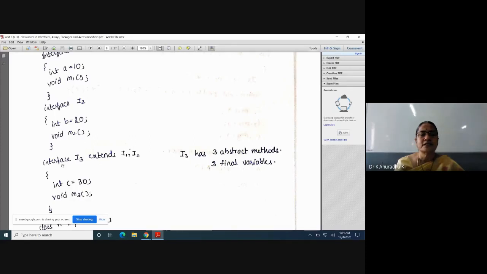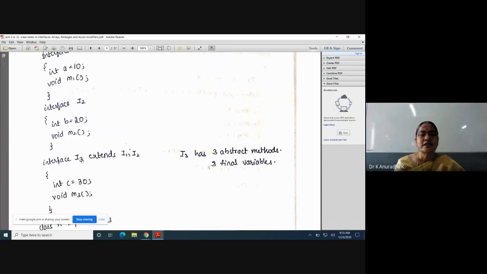That is nothing but this statement: one interface can extend any number of interfaces. Ten interfaces also it can extend. Between interfaces we can use the extends keyword. Between classes also we can use the extends keyword. But between one class and one interface we can use the implements keyword. First you need to understand the importance of these two keywords, that is extends and implements.